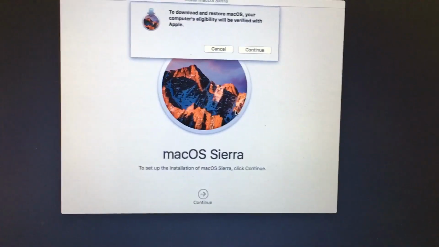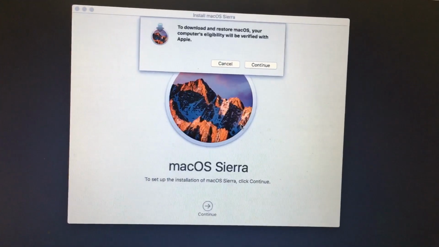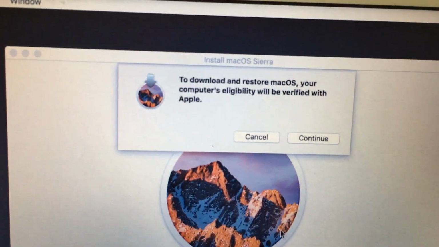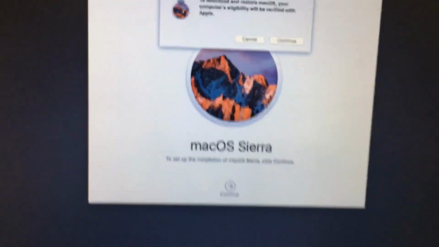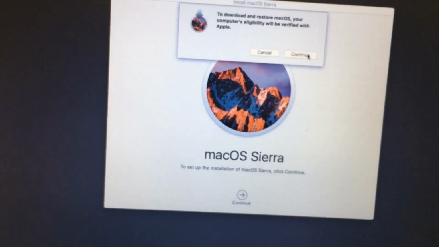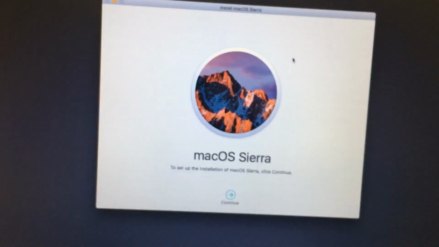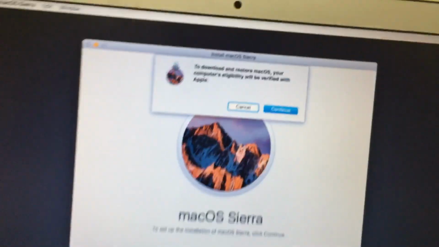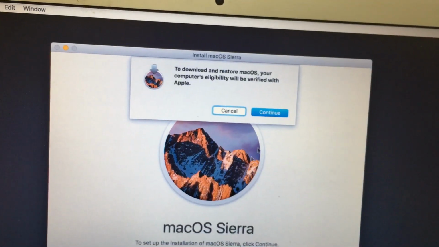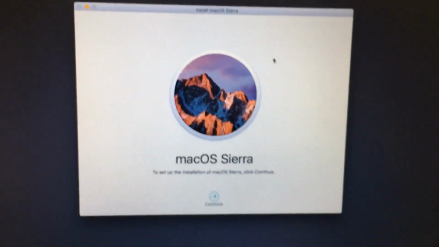Hi friends, while installing macOS Sierra, we got an error message: download and restore macOS. Your computer eligibility will be verified with Apple, but if I select continue, it will not start. Again, it will ask if I select continue. Again, it will ask to download and restore macOS, but it is not continuing.